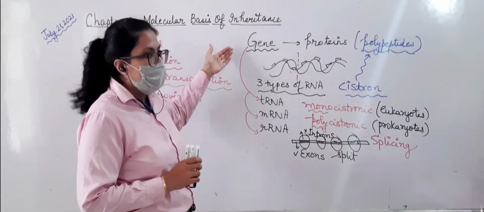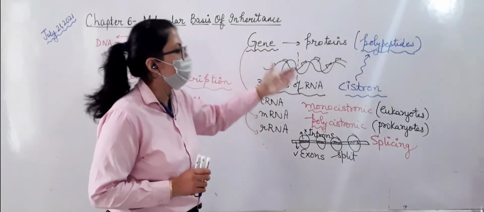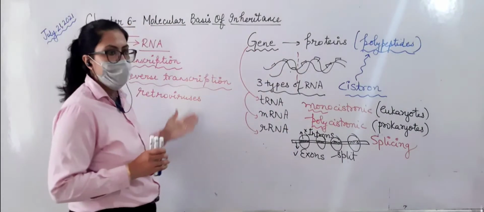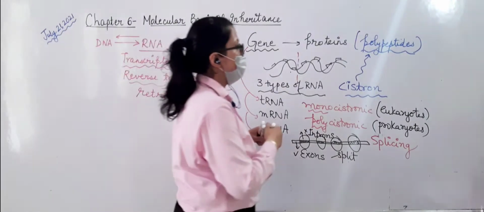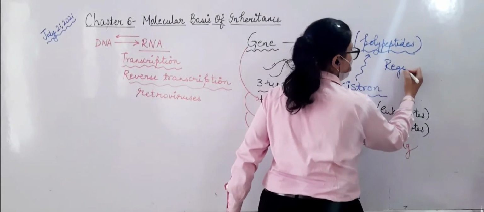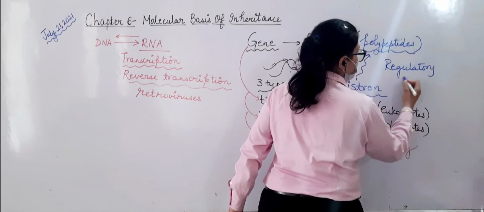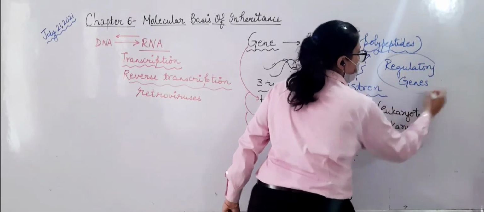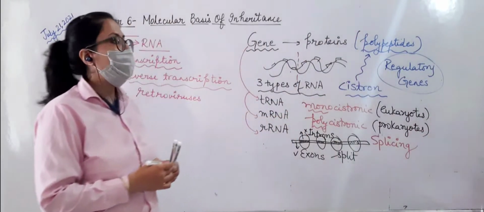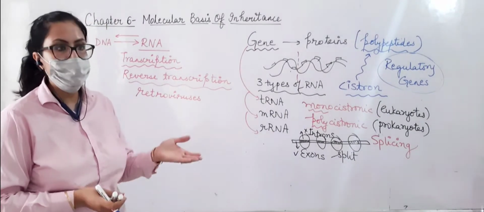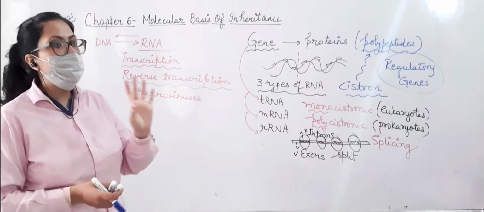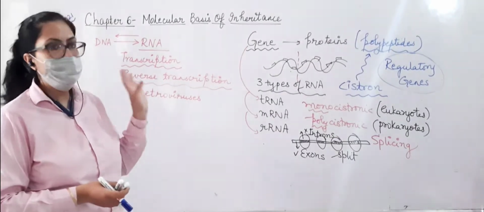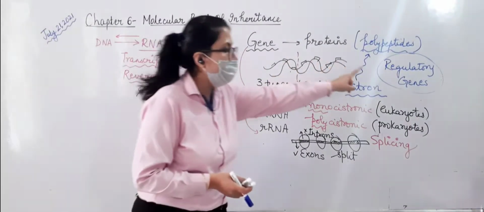Another definition of gene. Now we come to why we are talking about cistrons, why we are talking about gene as separate. Because there are separate DNA sequences which act as regulatory sequences. So those genes can be called regulatory genes because they will be regulating what? Like promoters and terminators. Those sequences are also there. They are not coding for a polypeptide, but they are regulating the process.